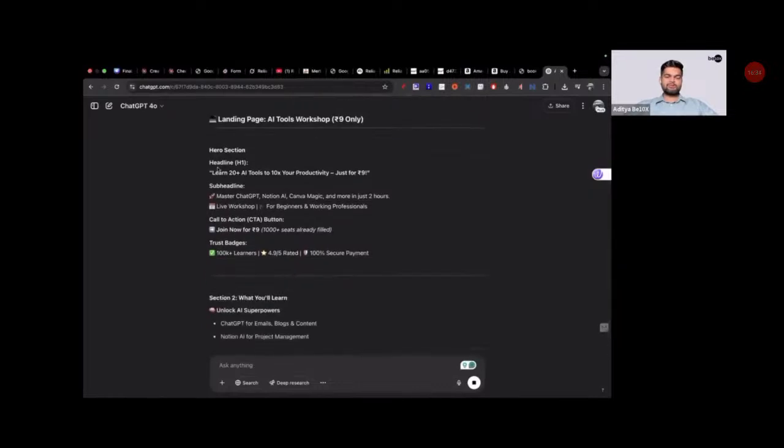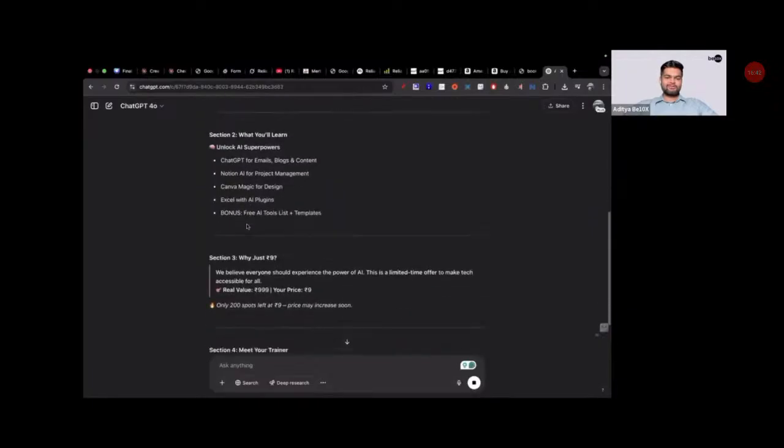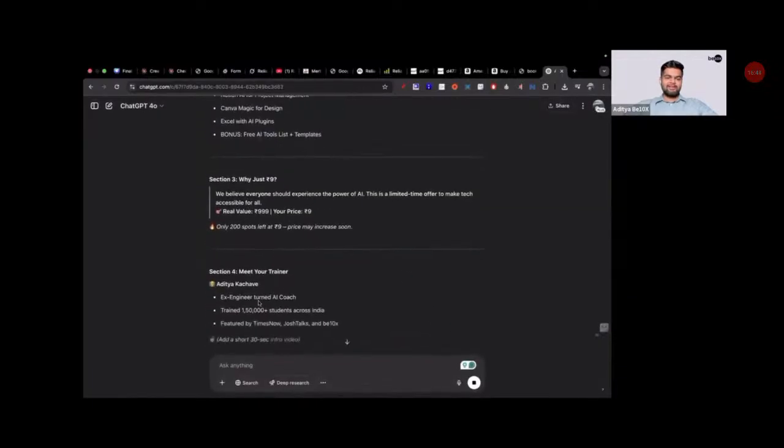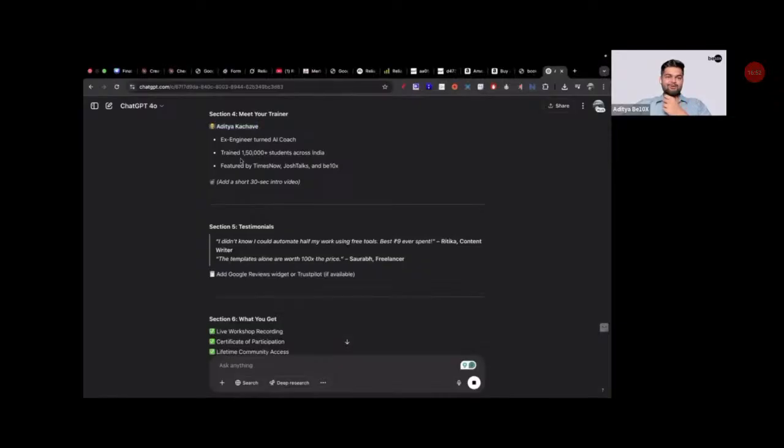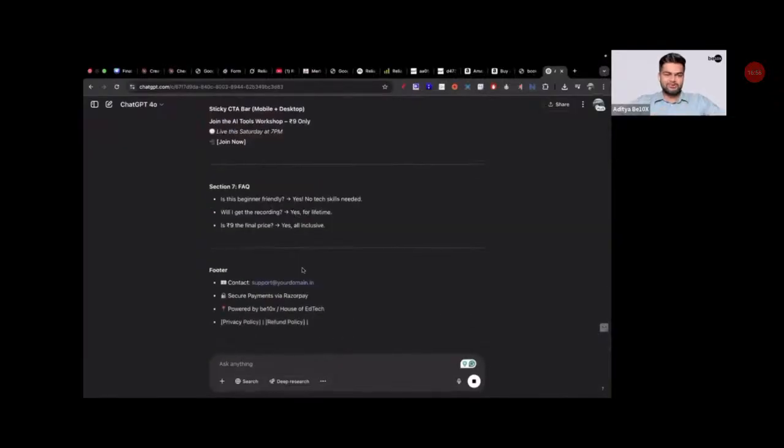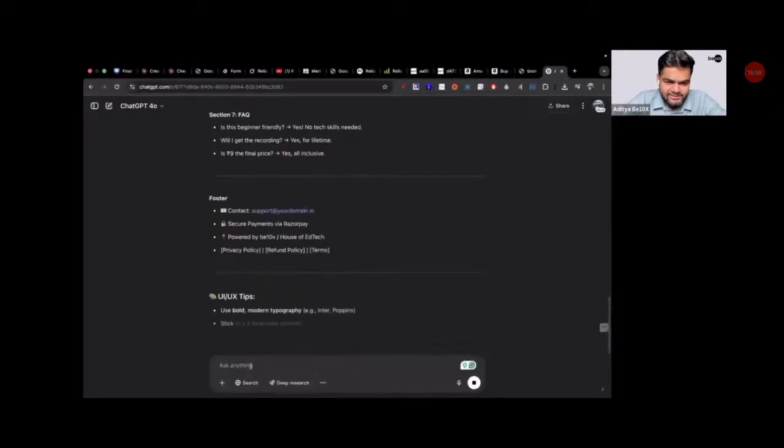Just see, it is giving me 20 plus AI tools, 10x your productivity. I didn't even mention that 10x your productivity. It is also giving me names of the tools, and as the trainer it is giving my name, Aditya Kachwe. Since I used it earlier, it knows I am Aditya Kachwe. Engineer turned AI coach, trained more than 150,000 professionals. It is giving me everything.